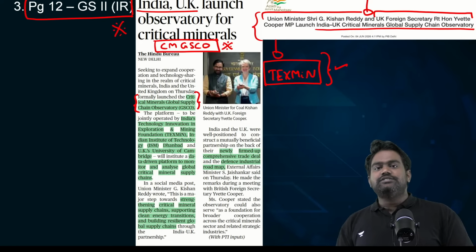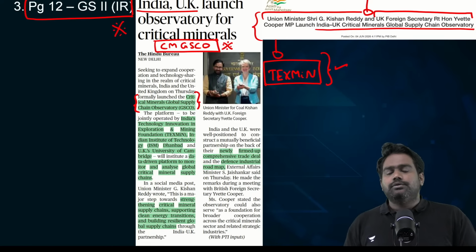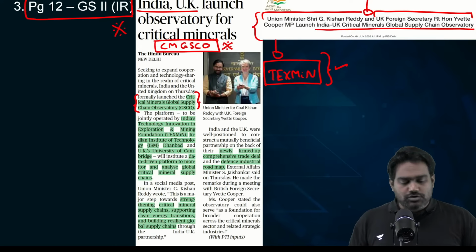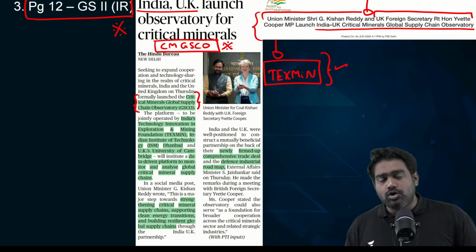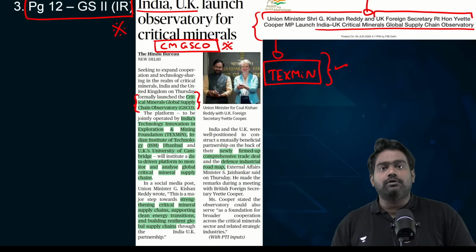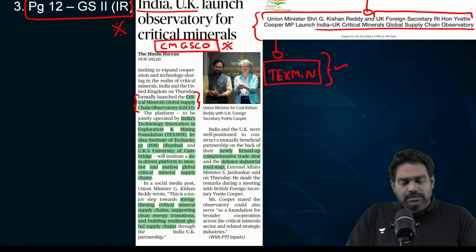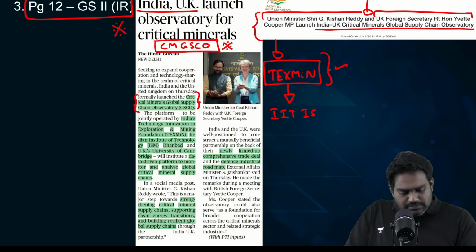It's an India-based foundation, a think tank of sorts that focuses on mining and exploration of critical minerals needed for critical emerging technologies.